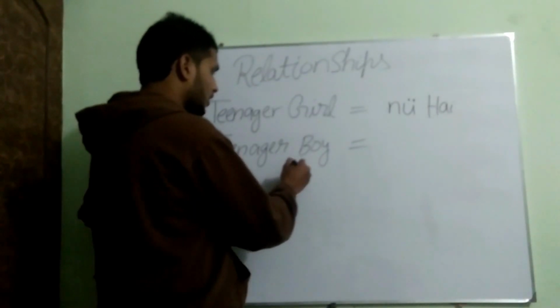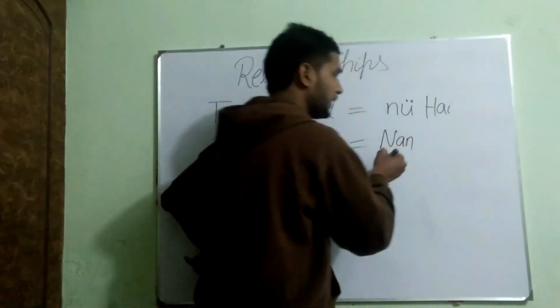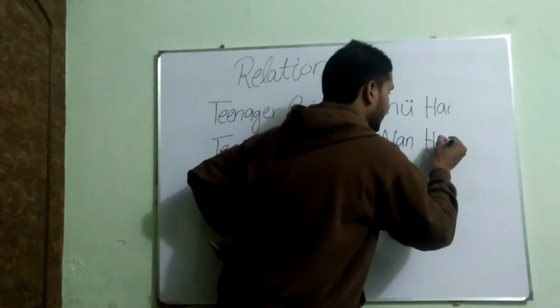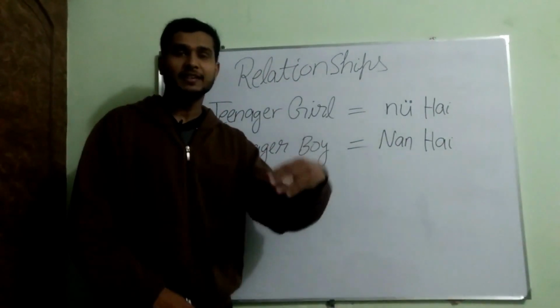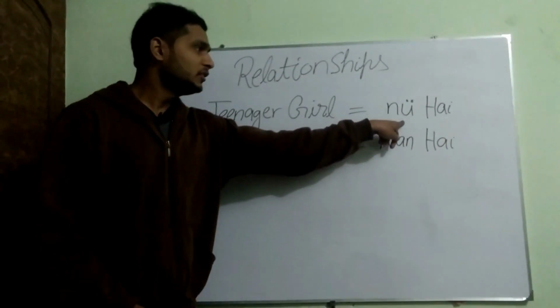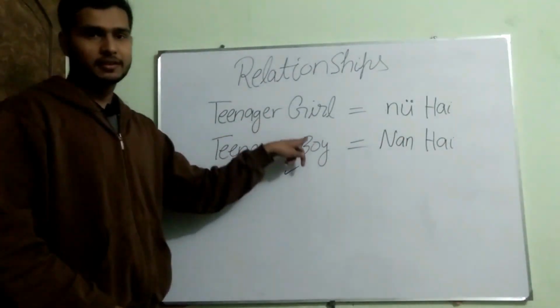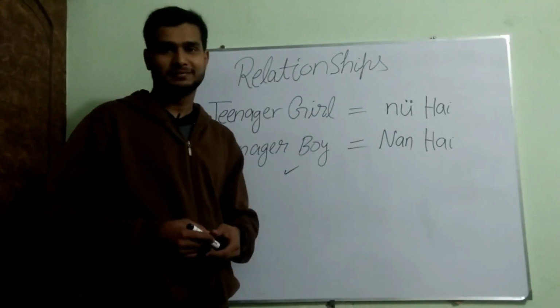For teenager boy, we have nan for male, and if I put here hai, it becomes nanhai. Nanhai, its meaning is teenager boy. Nühai, teenager girl. Nanhai, teenager boy.